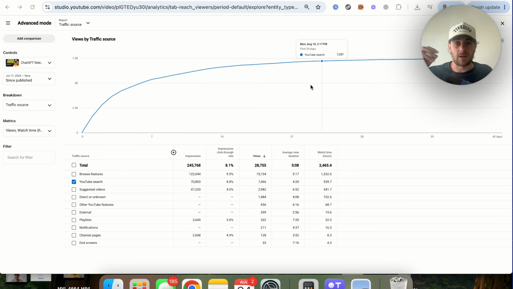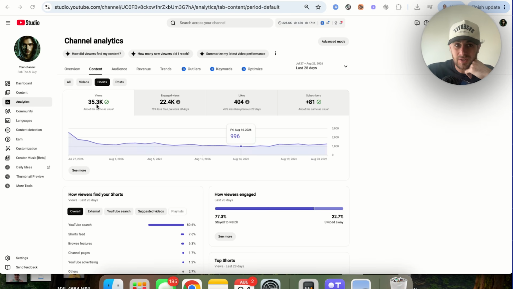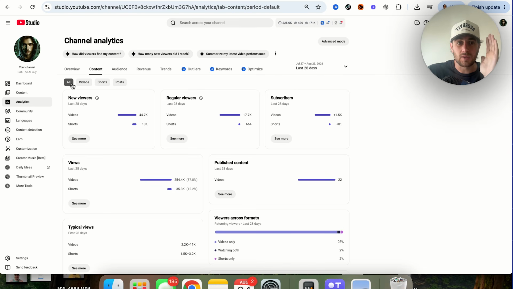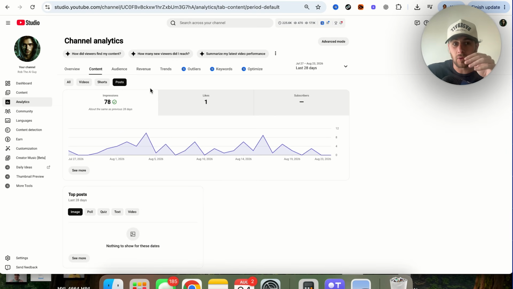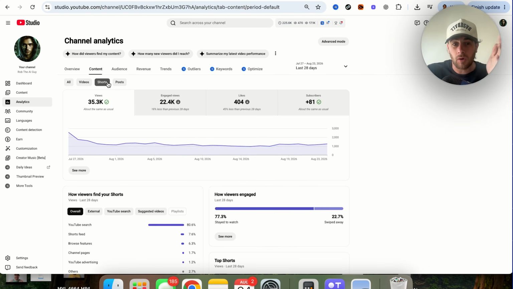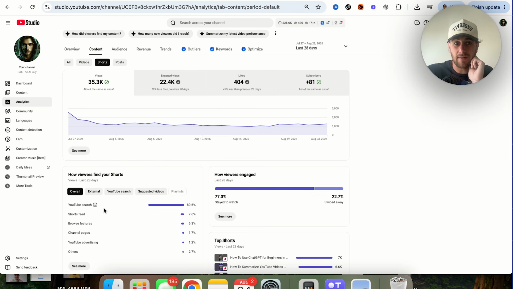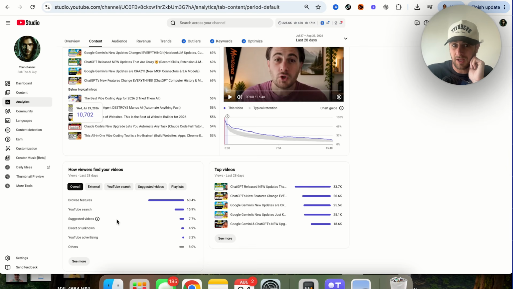And this is going to allow you to understand and optimize where your viewers are finding your content, how you could get more viewers to find your content. And another thing you want to make sure that you're looking at is the difference on this type of stuff between videos, between shorts, and between posts, because like I was sharing with you, these all have completely different algorithms. Like we could see on shorts, I actually get the far majority of my traffic from YouTube search and not the shorts feed. If we come over to videos, I get the far majority of my traffic from browse features. You want to make sure that you're optimizing and using different strategies on different types of content based on where the content's actually showing.